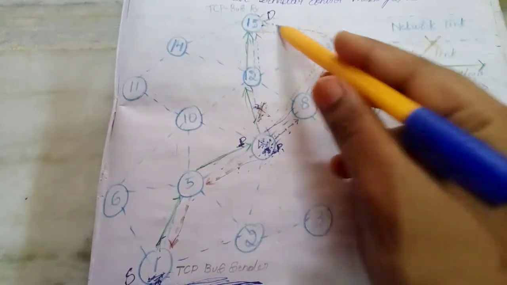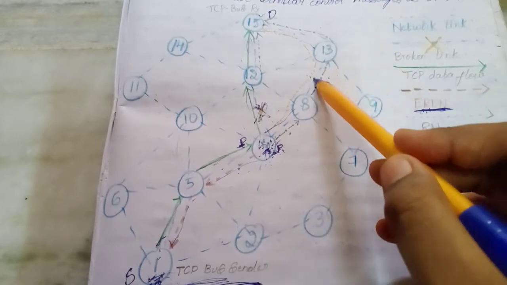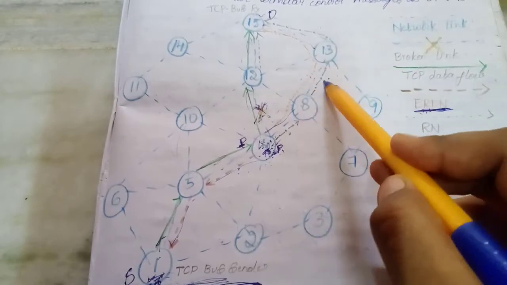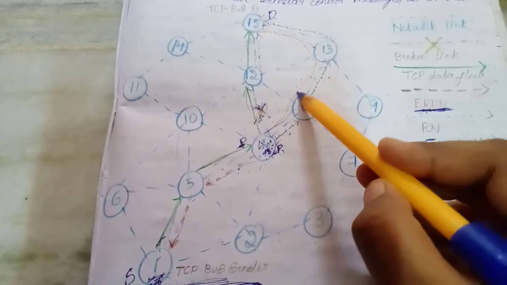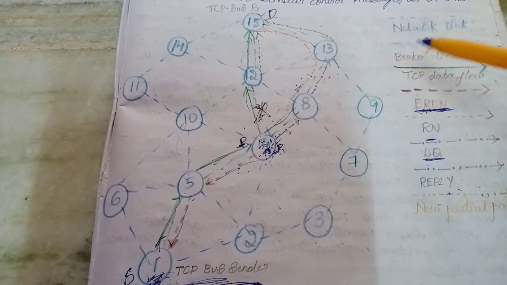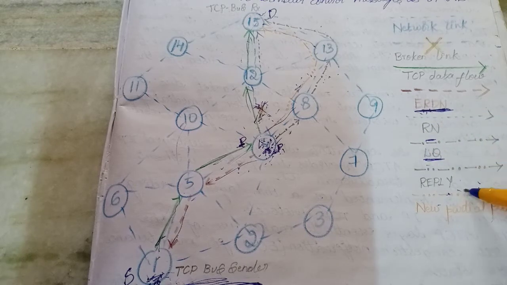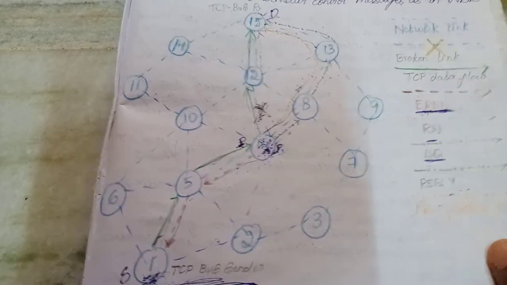And this is the LQ. These two will carry the information about the lost segment sequence number and the head of the queue sequence number. This is the RN packet. This is the localized query. These two will carry that information, and if at all a new path is available, we will get a route notification reply.